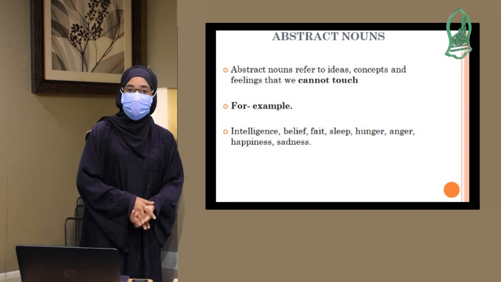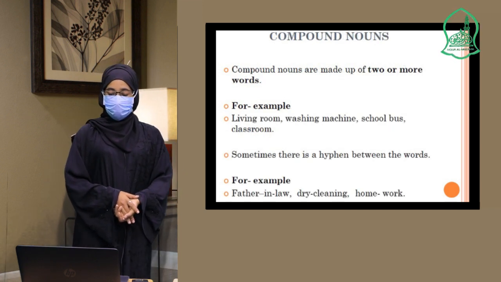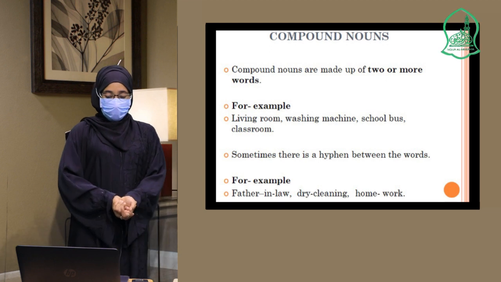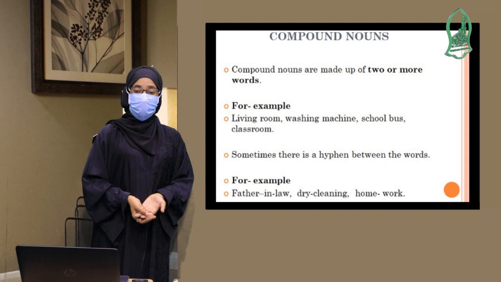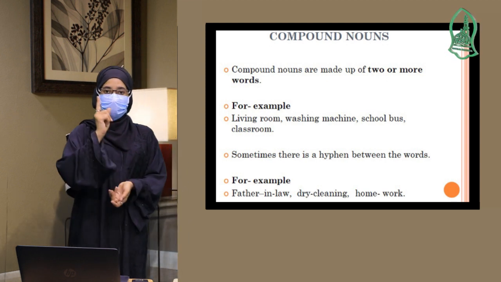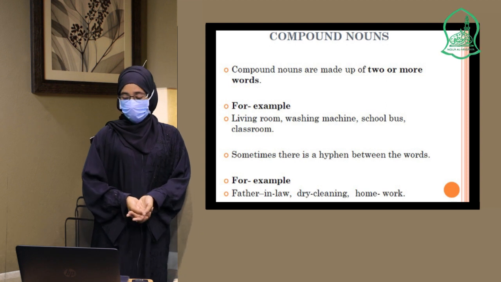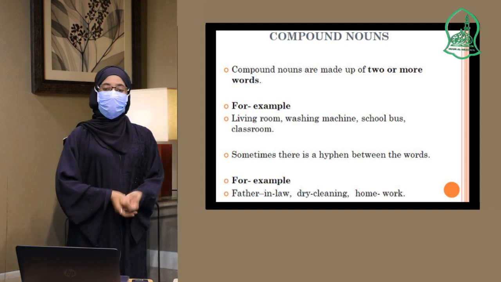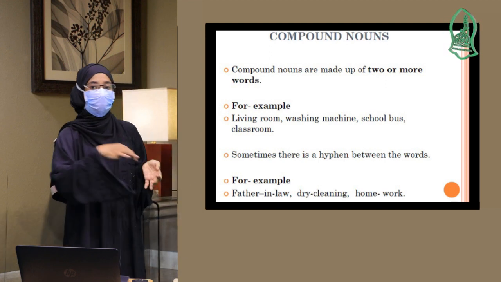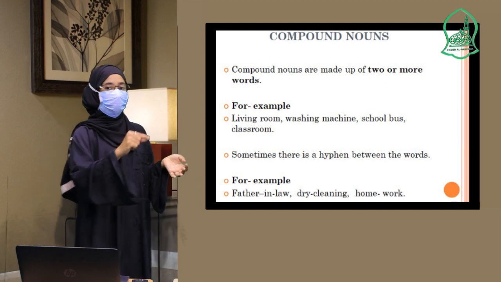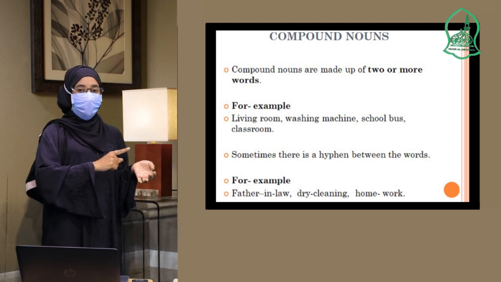We are going to the next type of noun, which is compound nouns. What are those compound nouns? Compound nouns are those names that are made up of two or more words, but we are calling it only one noun. For example, living room. We have the word living and we have the word room, but when we talk about it, we are talking about it as only one word, living room.